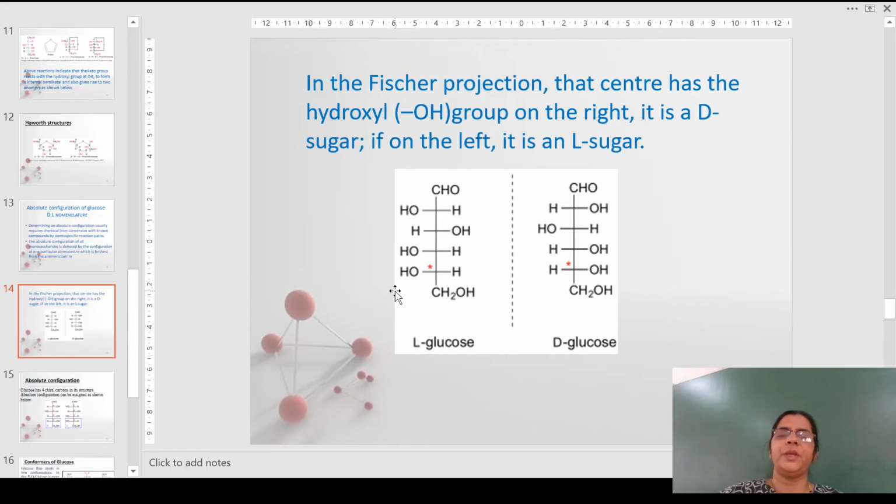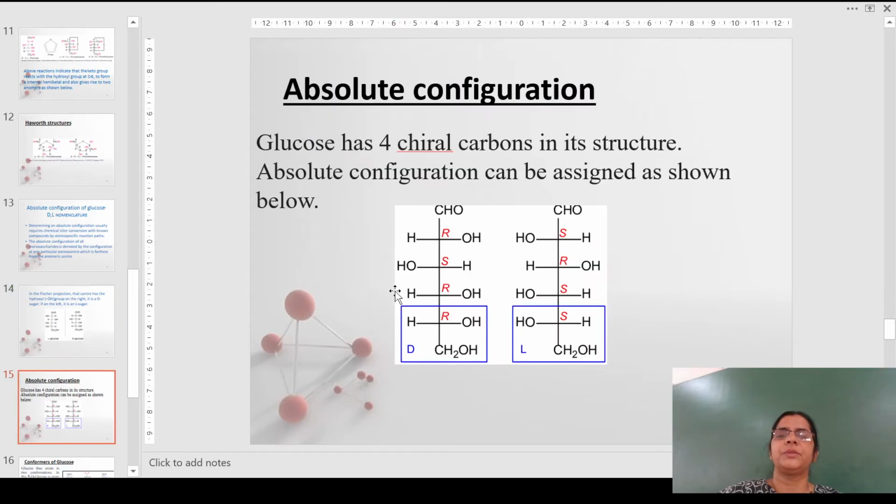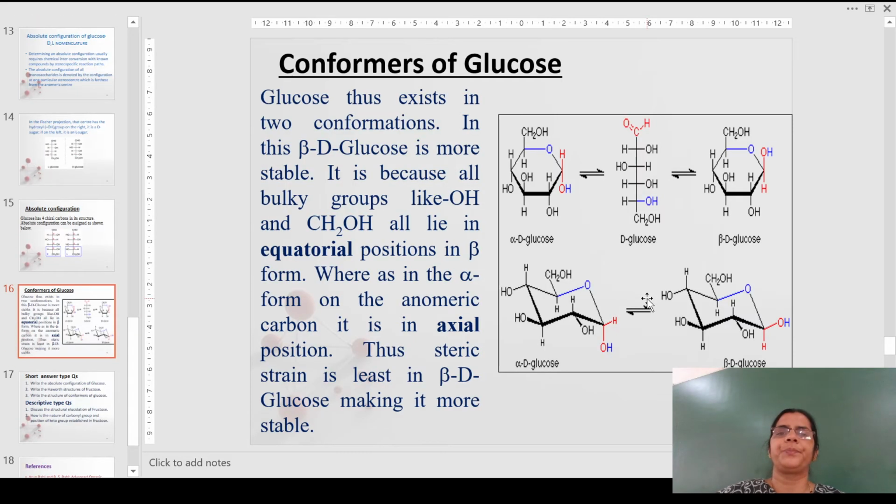A similar type of naming is followed even for fructose. Now, absolute configuration is the assigning of R and S configuration. As we can see, there are 4 chiral carbons in the structure of glucose, and in D-glucose they have been assigned as R, S, R and R... and this part refers to the D configuration. This is the L, and exactly opposite here: S, R, S and S. This is the absolute configuration of glucose.